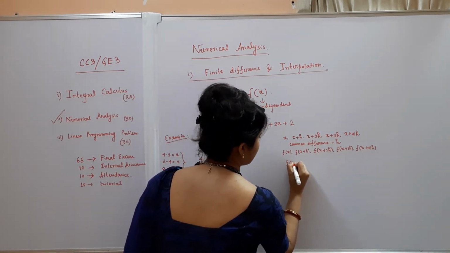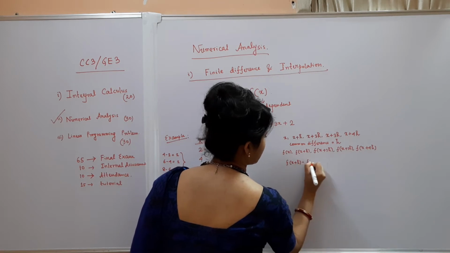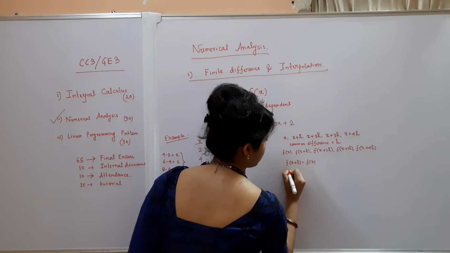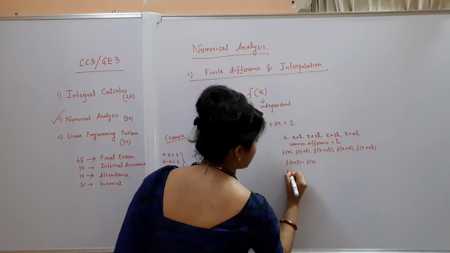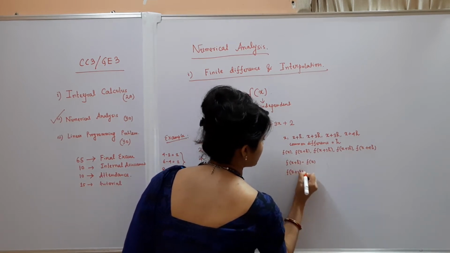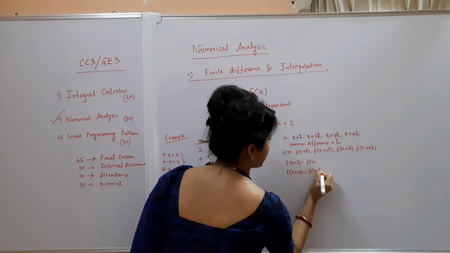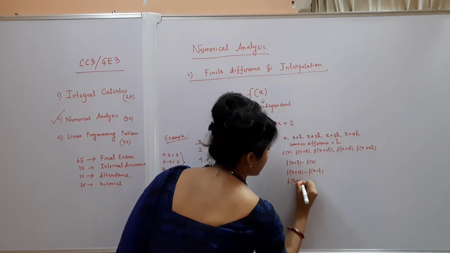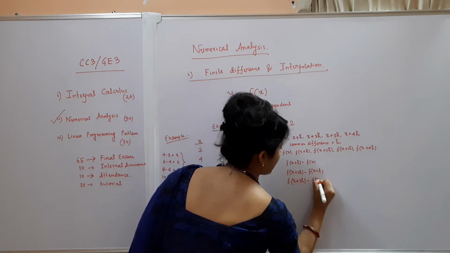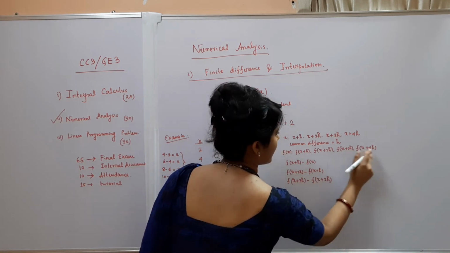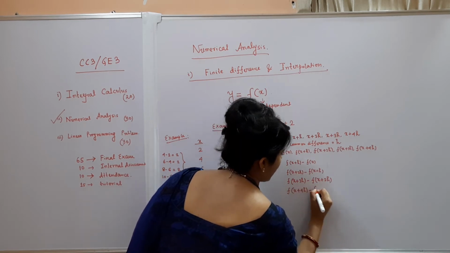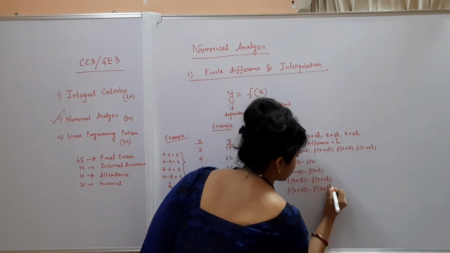Similarly, you can calculate the differences of the corresponding values of y, that is f of x plus h minus f of x, then f of x plus 2h minus f of x plus h, then f of x plus 3h minus f of x plus 2h, then finally f of x plus 4h minus f of x plus 3h.